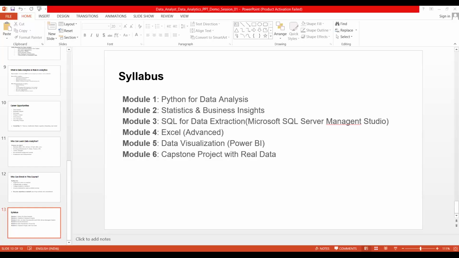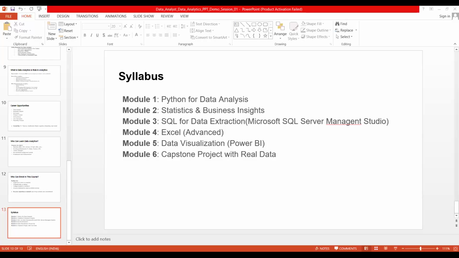What is the history of Python? Why are we utilizing Python? Then we are going to learn installation of Python, different IDEs like Anaconda, Jupyter, VS Code. Then we are writing small basic code, and we are understanding the Python syntax and indentation rules in the first session.